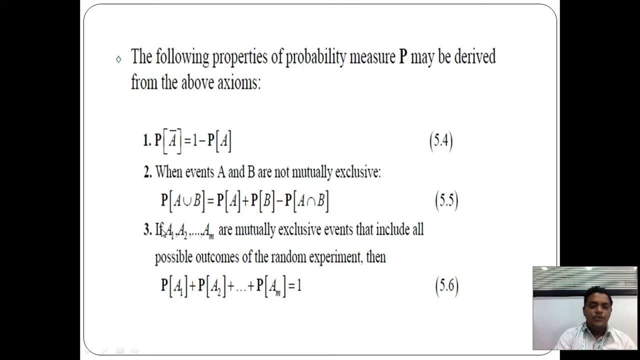The third property: if the events A1, A2, A3 up to AM are mutually exclusive and include all the possible outcomes of the random experiment, then combining their probabilities is equal to 1. That is, P of A1 plus P of A2 plus up to P of AM, the sum of the probabilities of events Ai from 1 to M, is equal to 1.